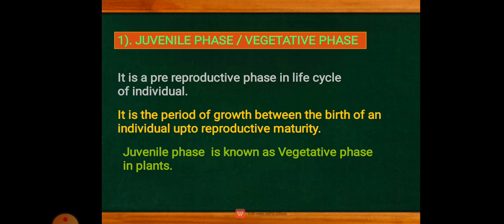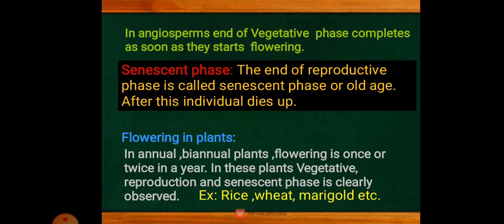Okay, we are using it in plants. And the next is the reproductive phase. So in the reproductive phase what happens? The name says the organisms are capable of reproducing. The reproductive phase is nothing but the organisms being capable of reproducing.